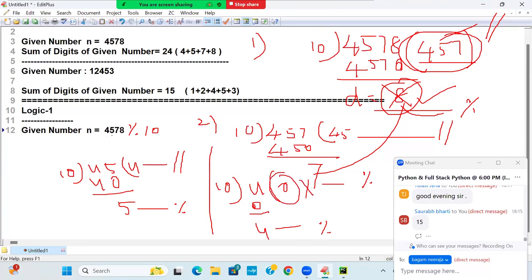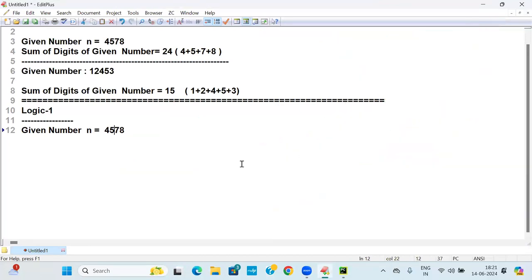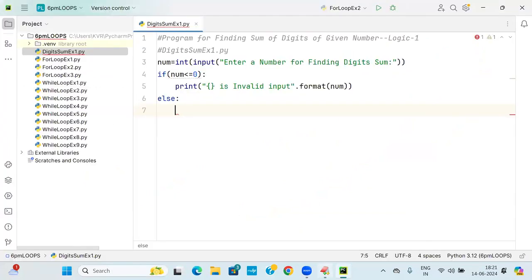So there are 4 digits, so 4 times: first time, second time, third time, fourth time. The percentage and double slash steps I will do like that. So I'm going to write the logic now.